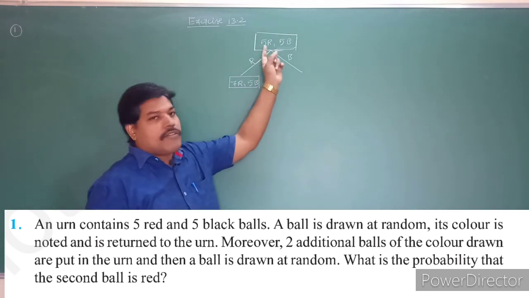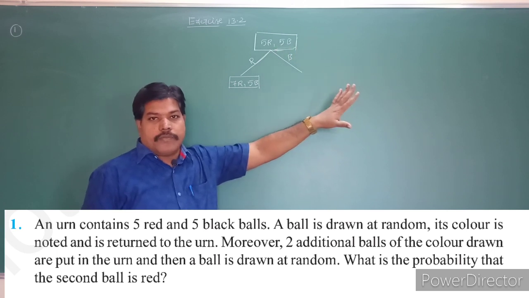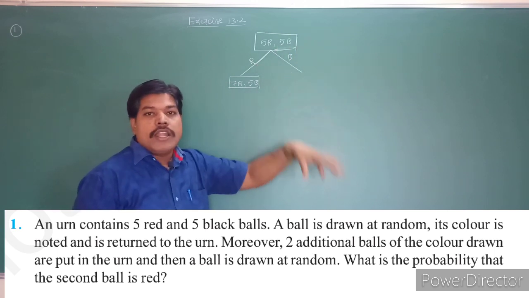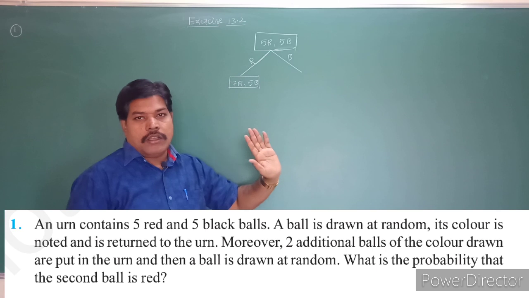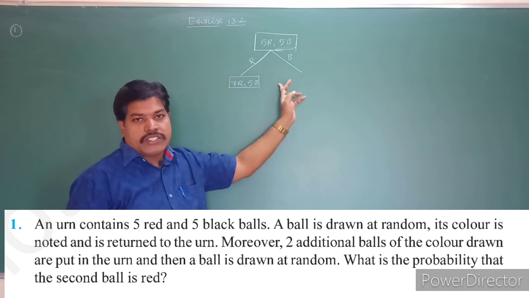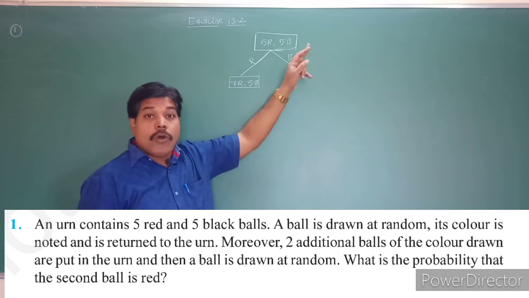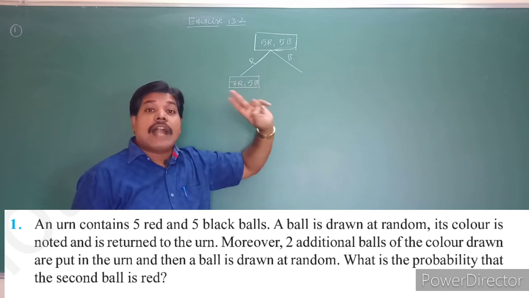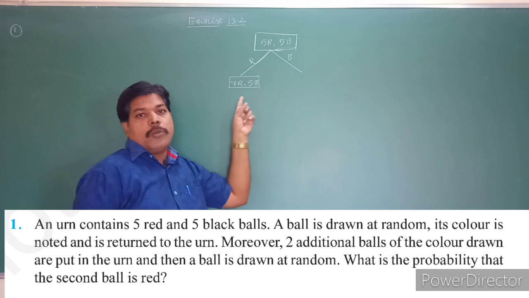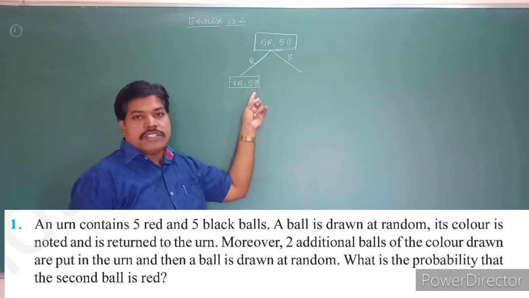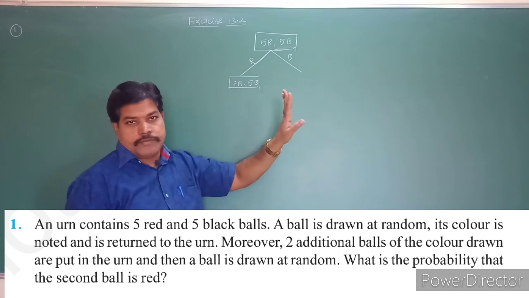If one red ball is drawn, we replace it to the urn and add another 2 red balls, so it will become 7 red balls and 5 black balls.